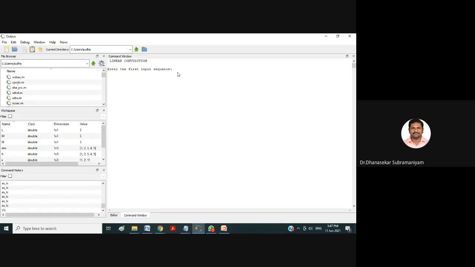It's asking to enter the linear convolution first sequence. The first sequence I am typing as 1, 2, 3, 1. My first input sequence has 4 values. Give enter. Similarly, it's asking for the second sequence. The second sequence I am giving 1, 2, 1, sorry, 3 values. So the first sequence has 4 values and the second sequence has 3 values.